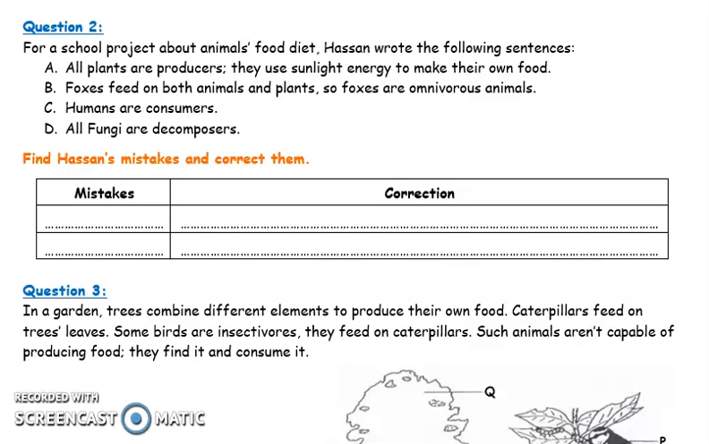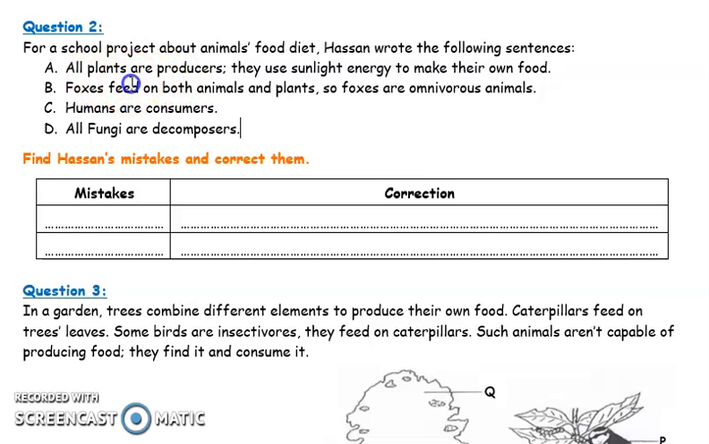Question number 2. For a school project about animals' food diet, Hassan wrote the following sentences. All plants are producers. They use sunlight energy to make their own food. Foxes feed on both animals and plants, so foxes are omnivorous animals. Humans are consumers. All fungi are decomposers.